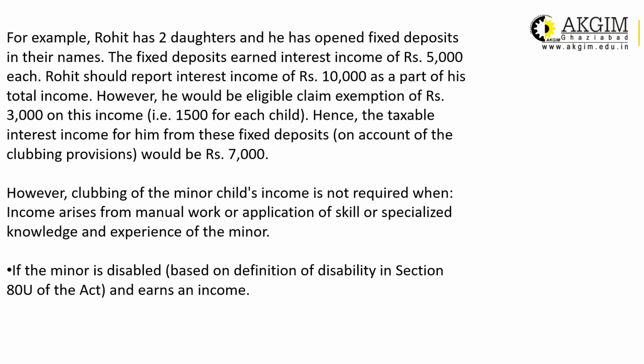For example, Rohit has two daughters and he has opened a fixed deposit in their names. The fixed deposit earned interest income of 5,000 each. Rohit should report interest income of 10,000 as a part of his total income. However, he would be eligible to claim an exemption of 1500 for each child, that means a total of 3,000 rupees on his income. Hence, the taxable interest income for him from these fixed deposits will be 10,000 minus 3,000 for both of the children. 7,000 will be added to Rohit's income.